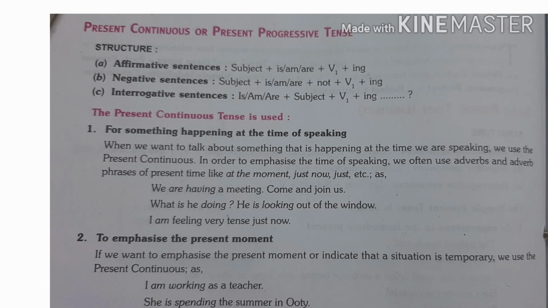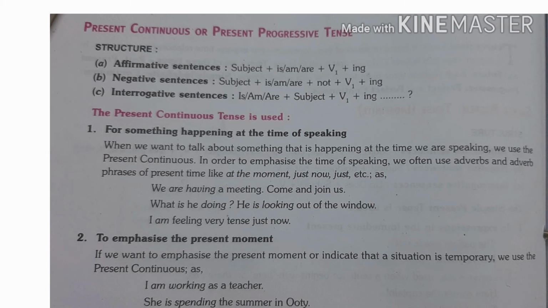Next tense is present continuous or present progressive tense. The structure of this tense in an affirmative sentence: subject, then, according to the subject, we use is, am, or are. With a singular noun, we use is. With a plural noun, we use are. And with I, we use am in this sentence. And first form of the verb plus ing. We add ing to the first form of the verb.